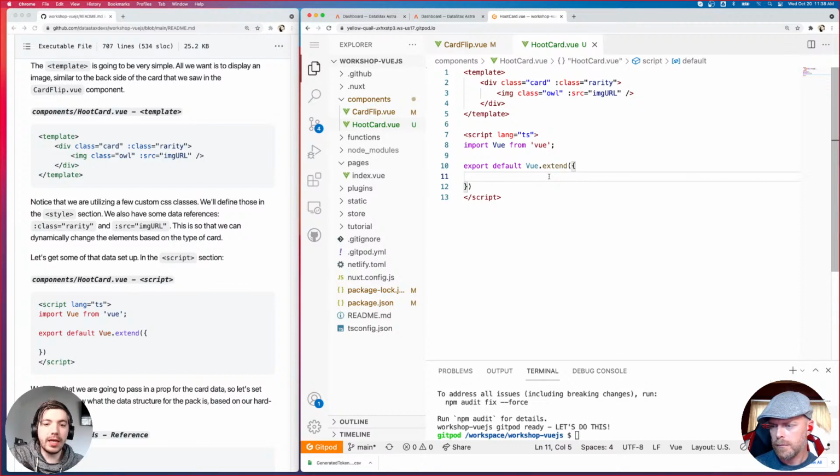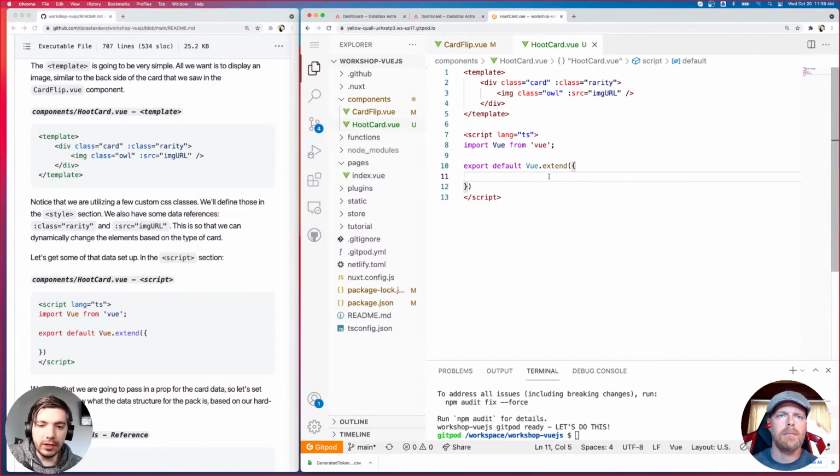Can you use Tailwind CSS? Yeah, you can. Tailwind CSS is basically a library for styles. Actually, I think it might be one of the options when you set up the project in Nuxt. I think Tailwind is one of the options.